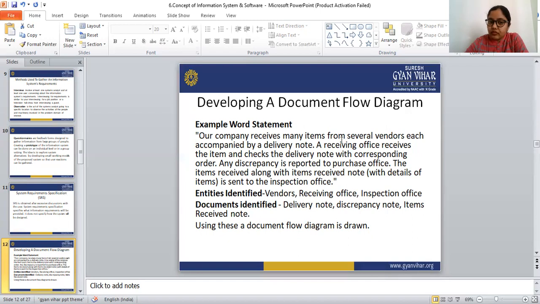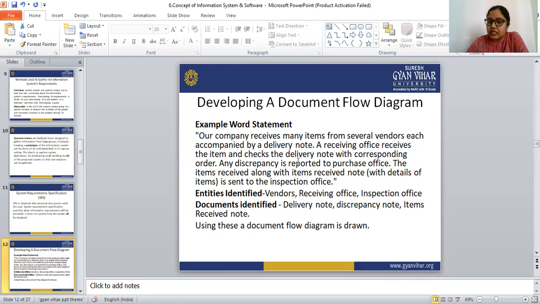When the company's receiving officer receives that item, they check the delivery note with the corresponding order, verifying whether the order and delivery note match.